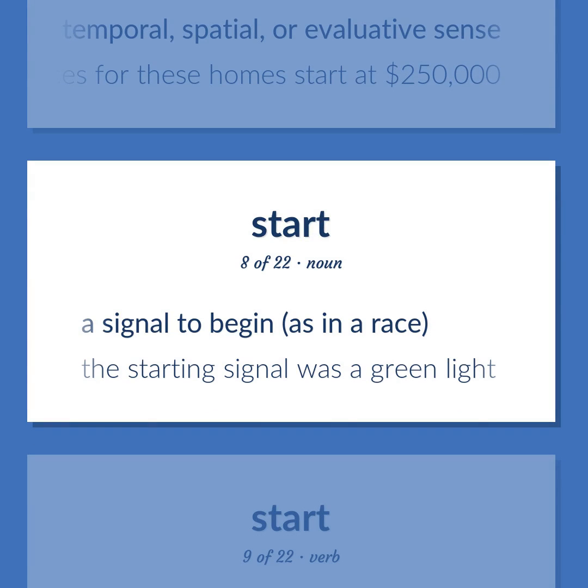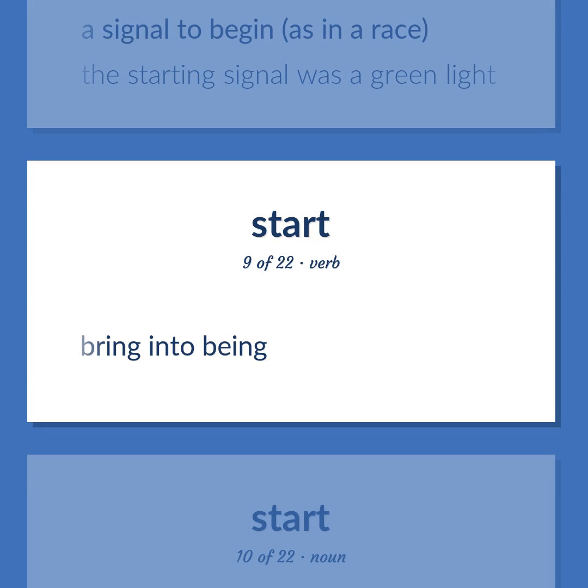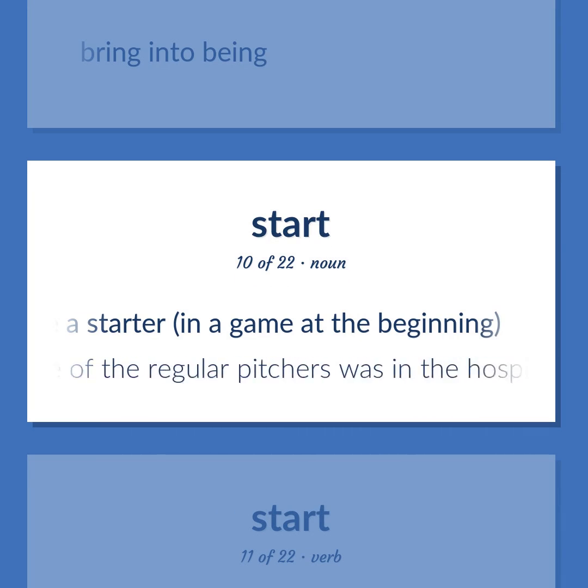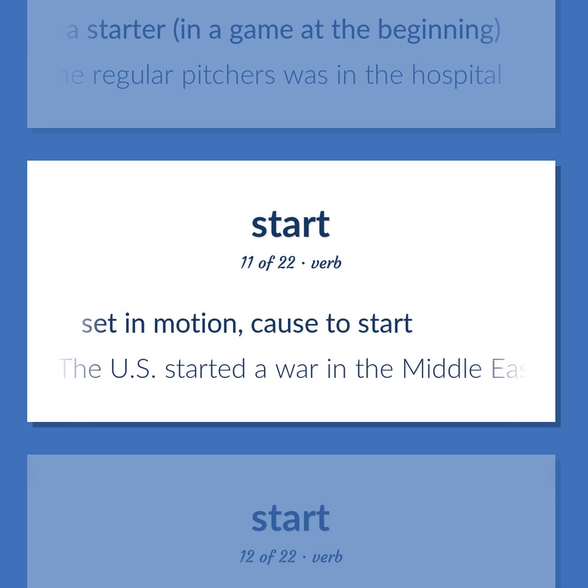A signal to begin, as in a race. The starting signal was a green light. Bring into being. A turn to be a starter, in a game at the beginning. He got his start because one of the regular pitchers was in the hospital. Set in motion, cause to start. The U.S. started a war in the Middle East.